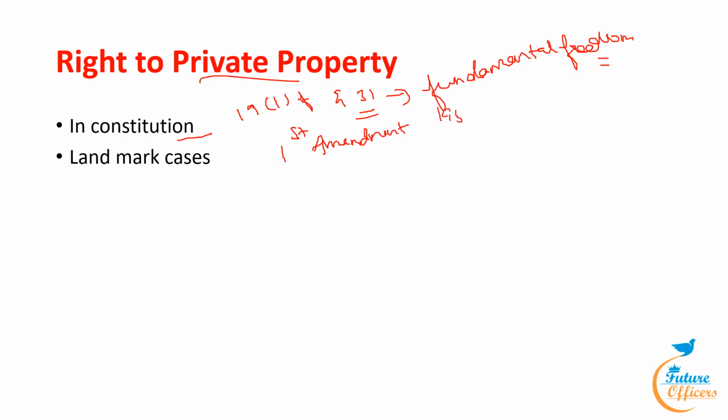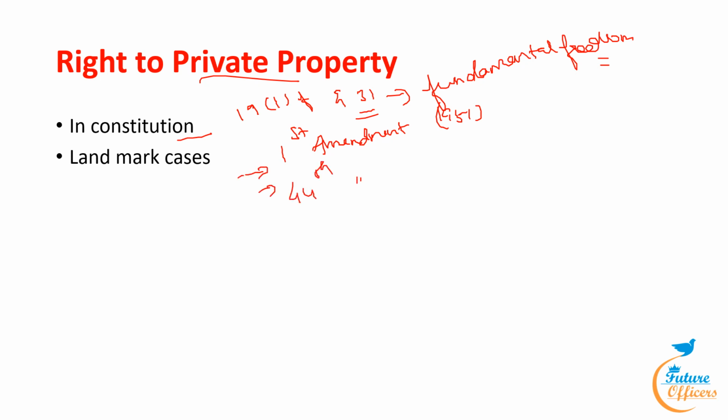Here, the First Amendment Act of 1951 amended Article 19(1)(f) and Article 31 by recognizing the need for agrarian reforms and addressing social inequalities. It also allowed the government to impose restrictions on property rights in the public interest. The next is